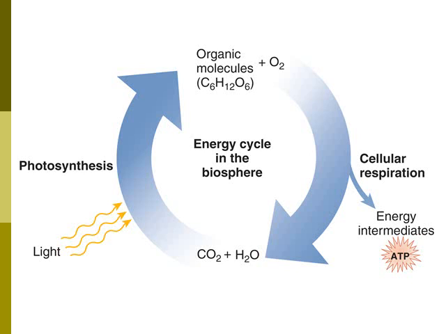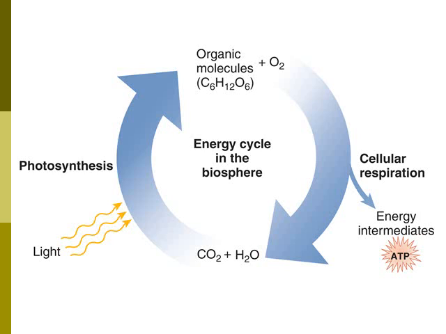So if we start at the top of the cycle, so if you remember in cellular respiration we took glucose, which is an organic molecule, that C6H12O6, we added in oxygen with it, and then it went through those 4 steps of cellular respiration, so glycolysis, breakdown of pyruvate, citric acid cycle, and then the oxidative phosphorylation.